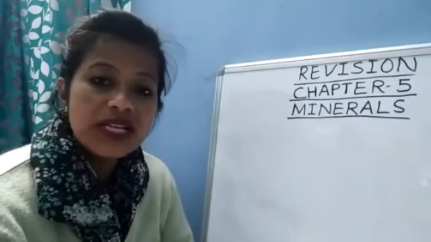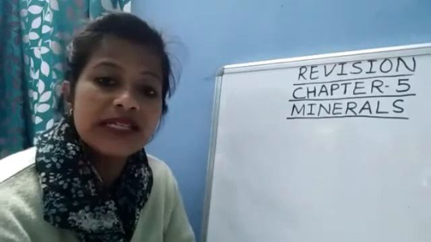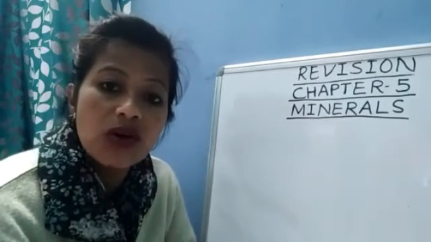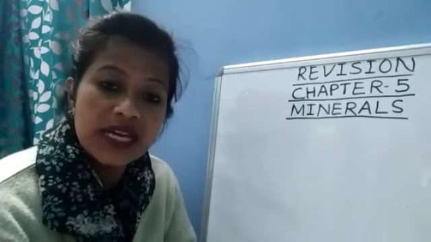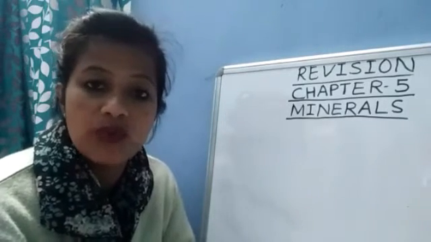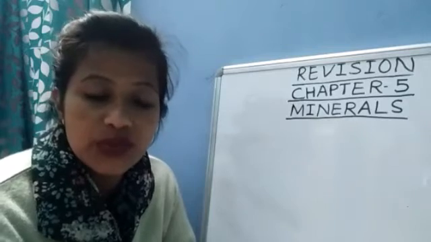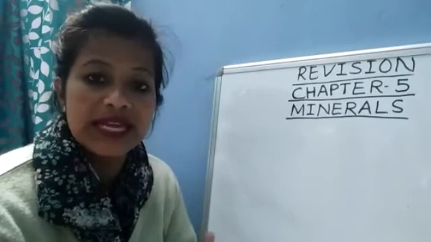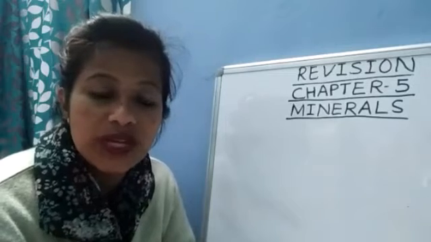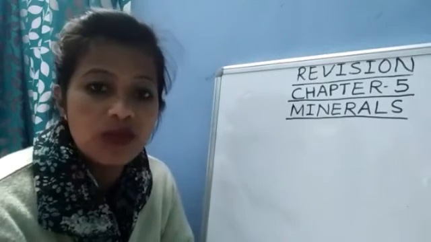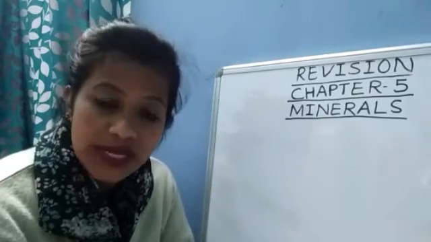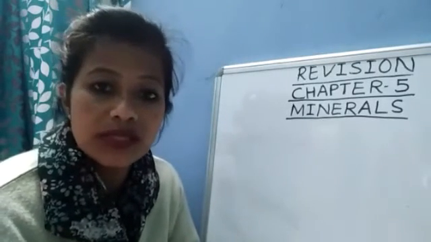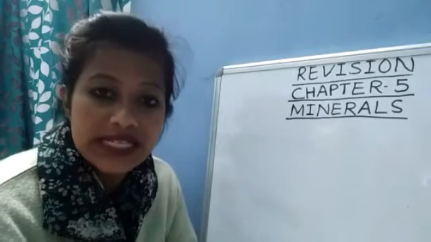Now, conventional and non-conventional energy resources. Conventional energy resources are non-renewable, which cannot be renewed. Their examples are coal and petroleum. For renewing them, millions of years are needed.